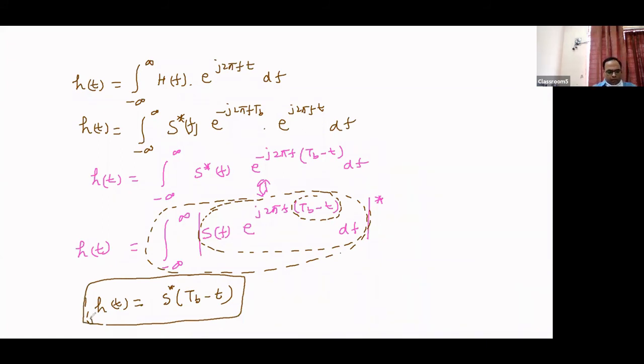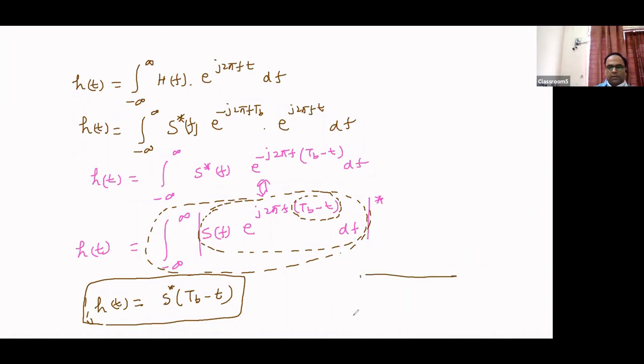Now, if our input signal is a real signal, then there is no meaning of this conjugate sign. When we were talking about PAM, PAM was a real signal, I told you. So in that case, we can write s(t) equal to s(Tb minus t). So s(t) was the input signal.